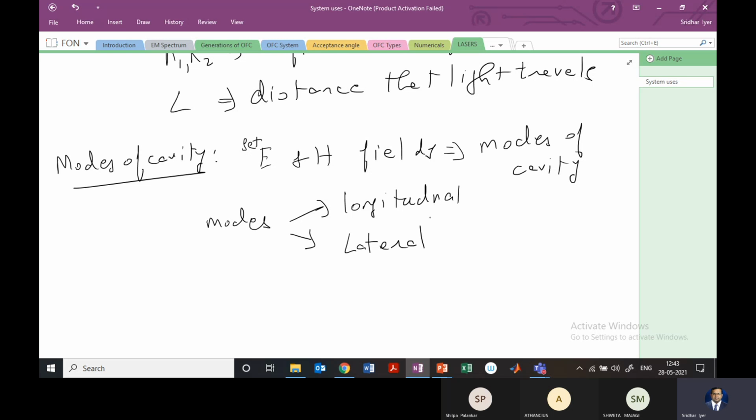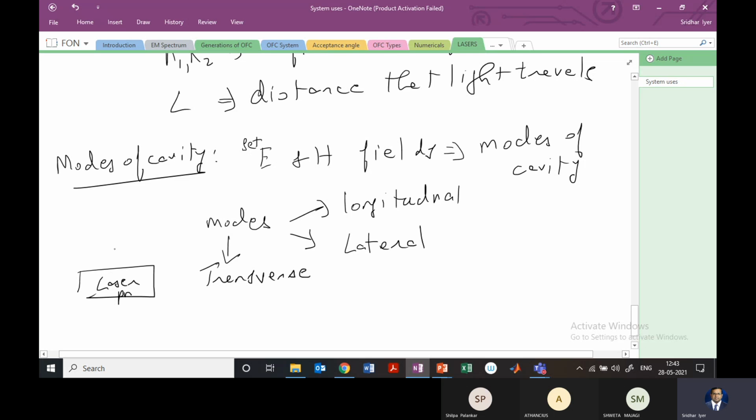Okay. There is a third kind of mode which also exists and which might be mentioned, which is known as the transverse mode. This is associated with the electromagnetic fields in a direction which is perpendicular to that of the p-n junction plane. So if you have a laser with a p-n junction here, then the modes which are perpendicular would be the transverse modes, right?